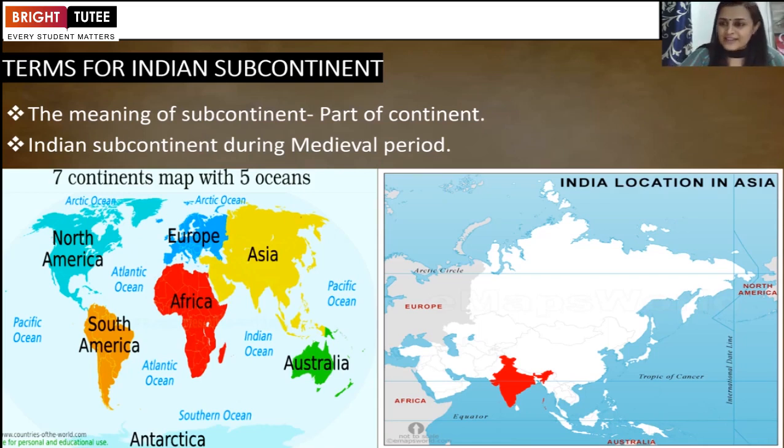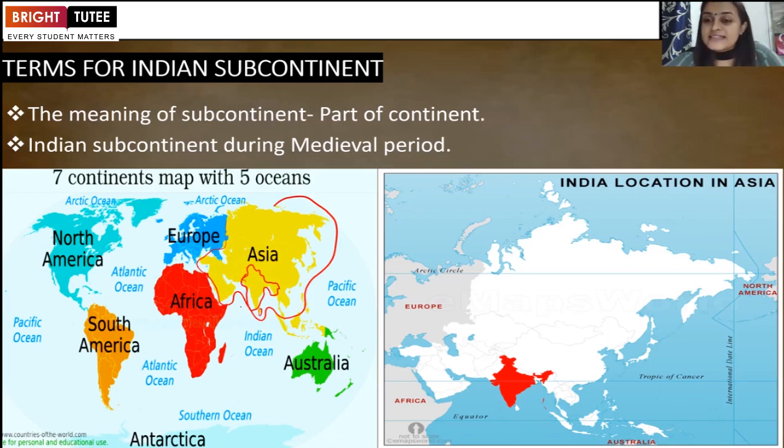You see here in the left-hand side image, there are 7 continents: North America, South America, Europe, Africa, Asia, Australia, Antarctica. Among these, you can see Asia. And here you can see the demarcated line. This is India. So basically, subcontinent means the part of a continent.